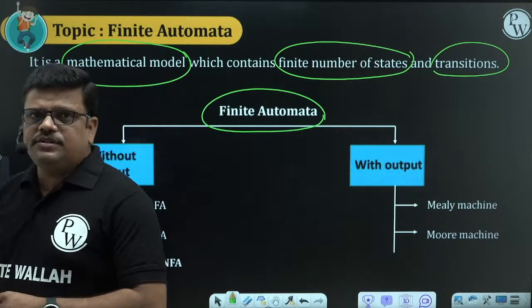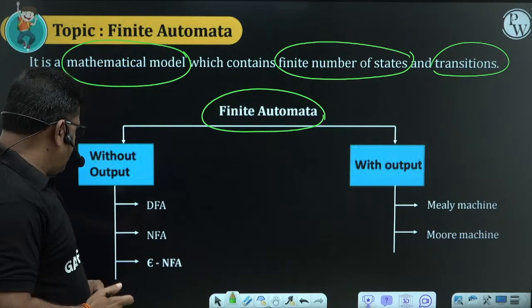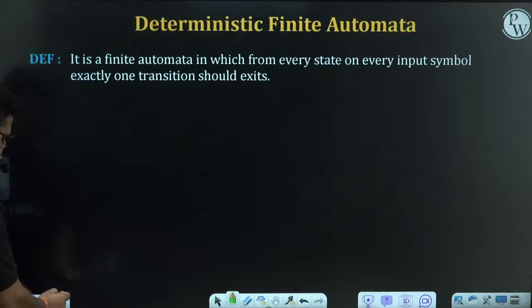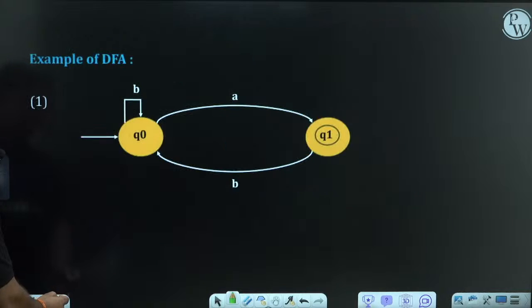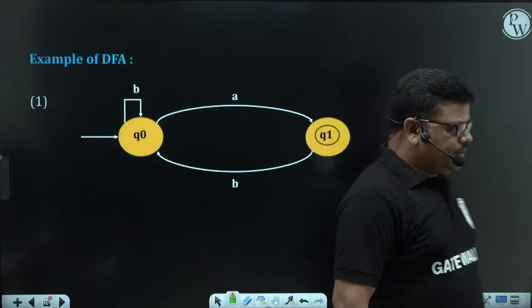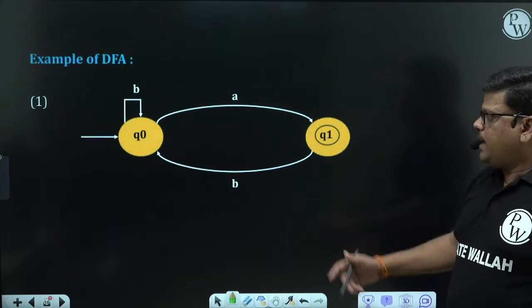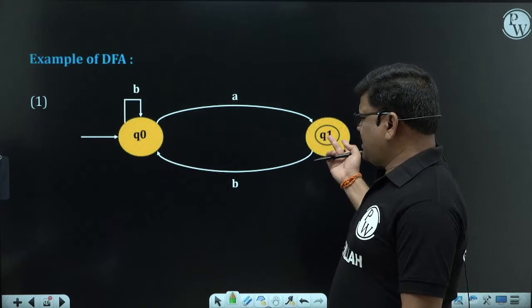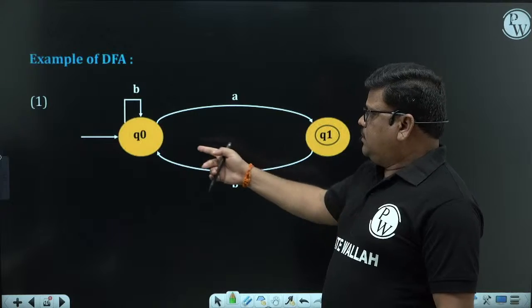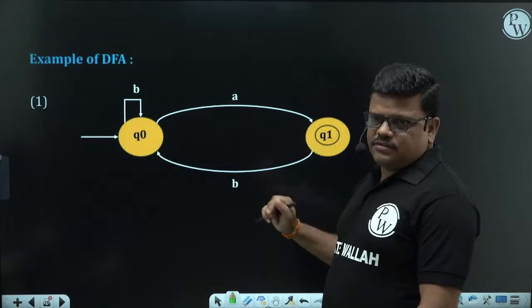So the nature of finite automata is that it has a finite number of states. I will show you how this automata looks. This is one of the finite automata, having states and transitions. States are generally circles, transitions are arrows in between states.